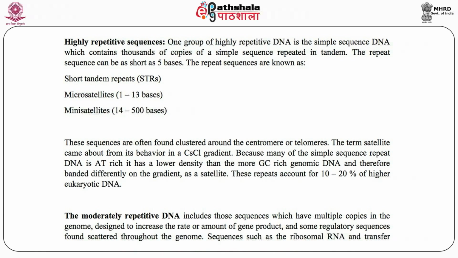The microsatellites, what are these? Microsatellites are repeats, and minisatellites are again repeats of different sizes or different numbers of repeats. These sequences are often found clustered around the centromeres and the telomeric regions, and they are transcriptionally inactive. Now, the term satellite came from their behavior in a cesium chloride gradient, because many of these simple sequence repeat DNAs are AT rich, they have lower density than the more GC rich genomic DNA, and therefore band differently in the gradient to form a satellite. These repeats account for about 10 to 20% of eukaryotic DNA.